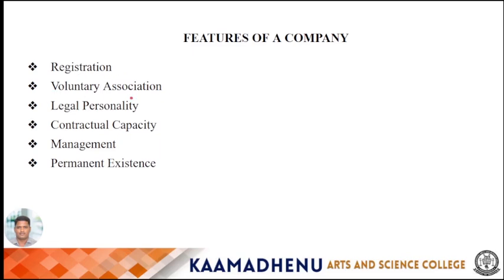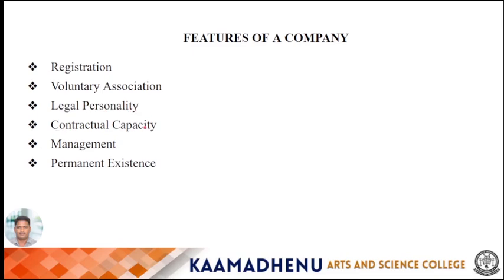Then the second one is voluntary association. A company is an association of many persons on a voluntary basis. Therefore, a company is formed by the choice and consent of the members. The third one is legal personality. A company is regarded by law as a single person. It has a legal personality. This rule applies even in the case of a one-man company.